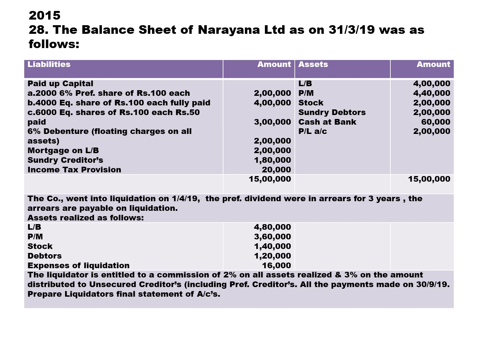The liquidator is entitled to a commission of 2% on all assets realized. So on all assets, 2% commission must be calculated as remuneration, and 3% on amount distributed to unsecured creditors, including preferential creditors. So calculate remuneration even on unsecured creditors and also preferential creditors, that is provision for tax.